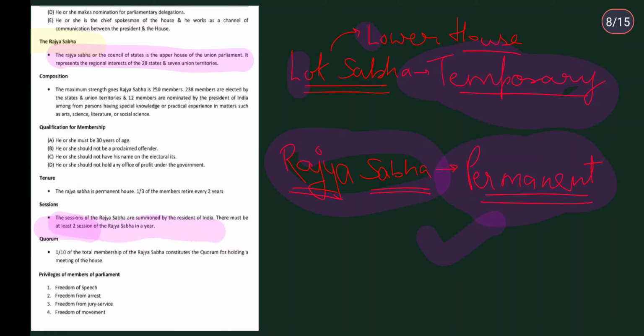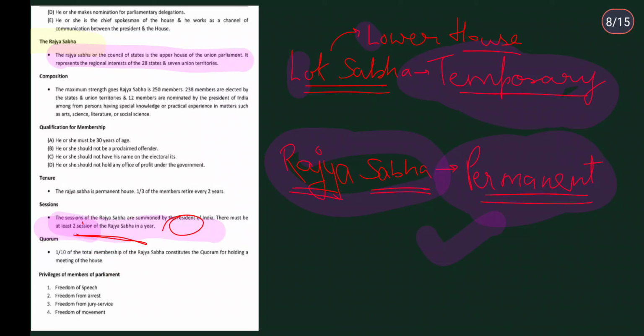The session of the Rajya Sabha is summoned by the President of India. It's not Resident of India, it's President of India, so do correct it. There must be at least 2 sessions of the Rajya Sabha in a year.